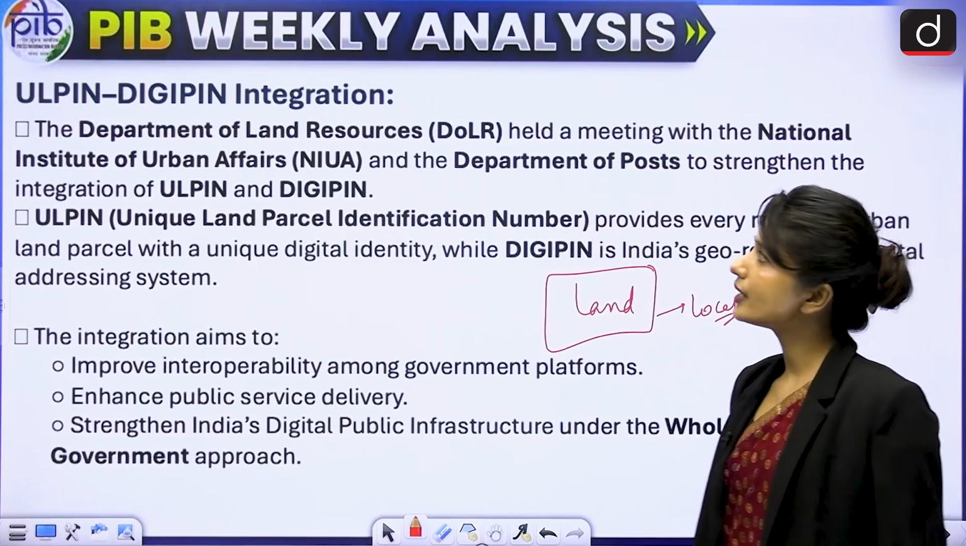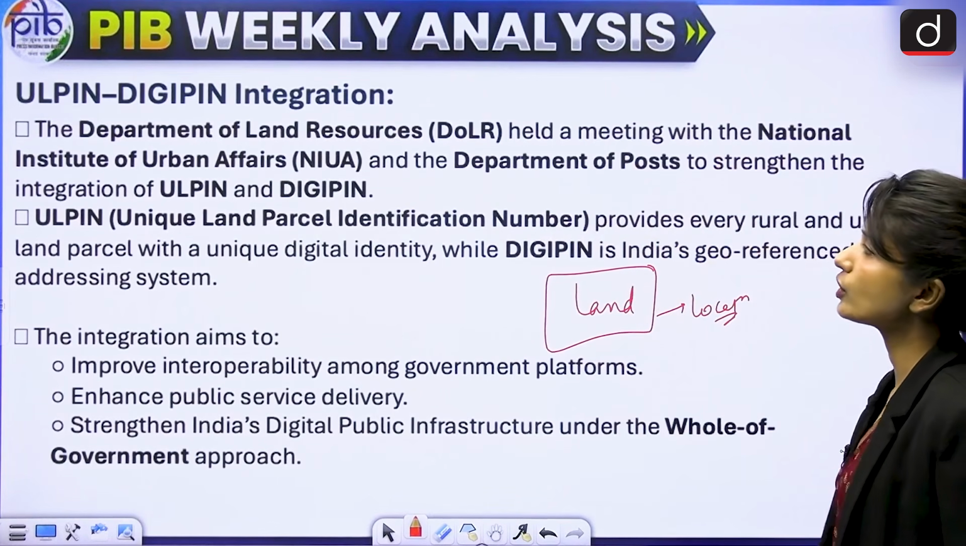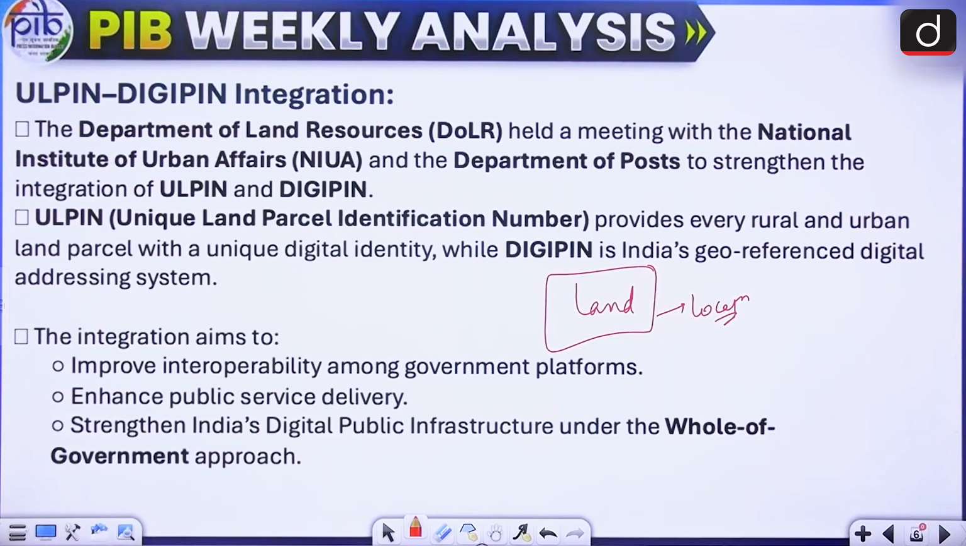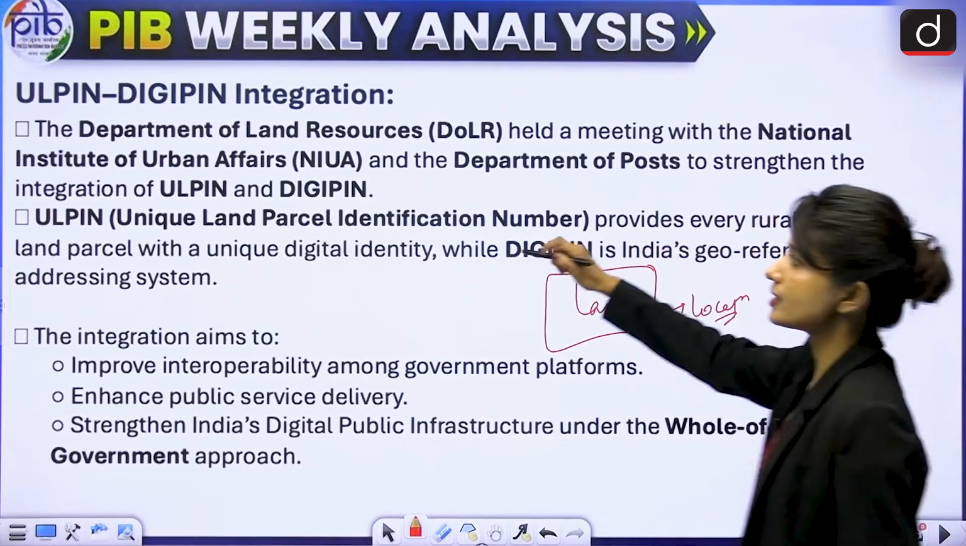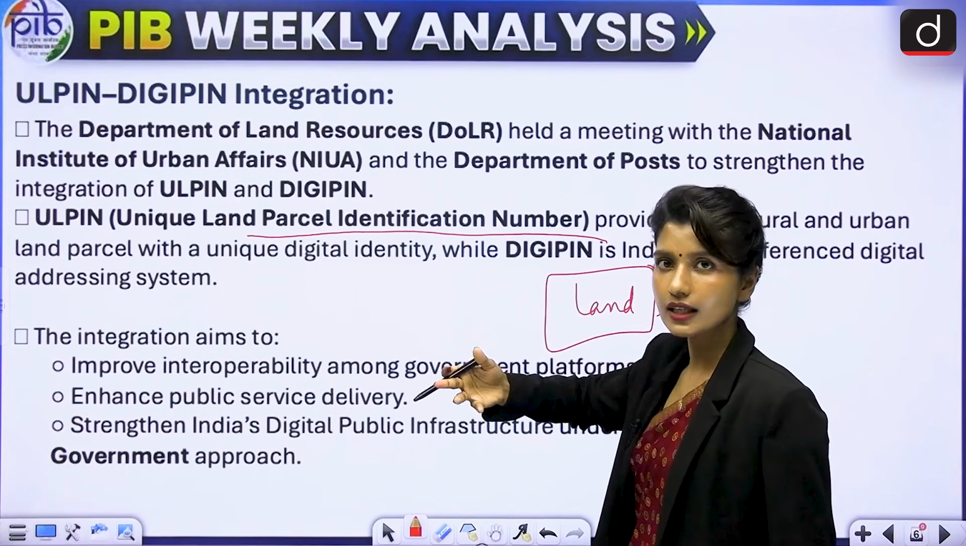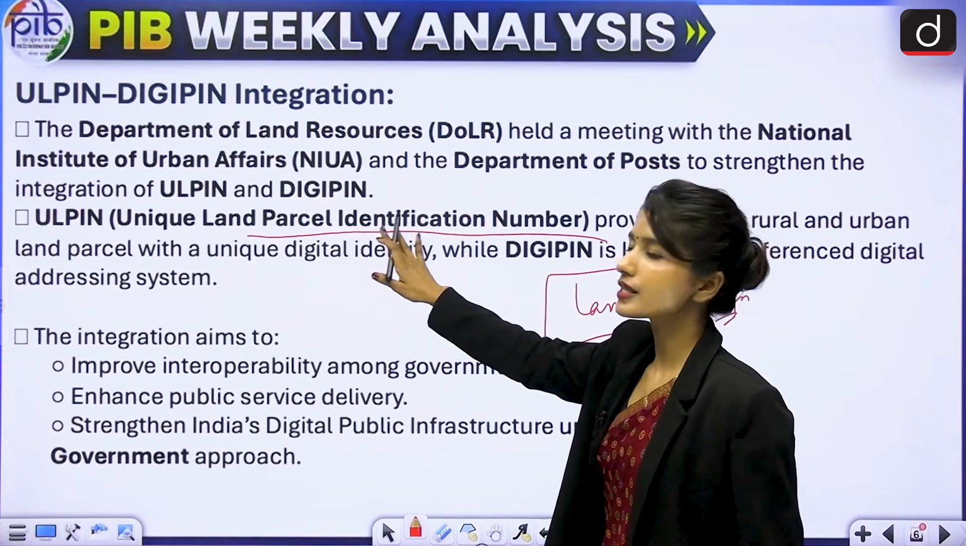So ULPIN DIGIPIN integration. Basically the Department of Land Resources held a meeting with the National Institute of Urban Affairs and the Department of Post to strengthen this integration. ULPIN is Unique Land Parcel Identification Number, just like we have our Aadhaar number. This is Land Parcel Identification Number.